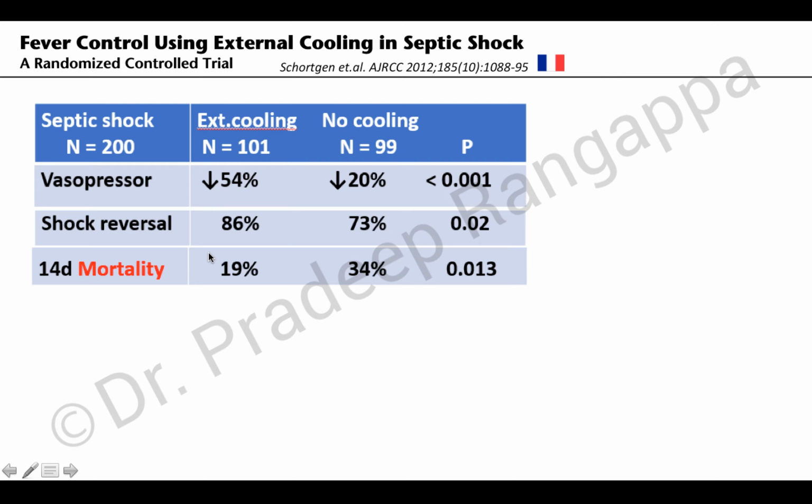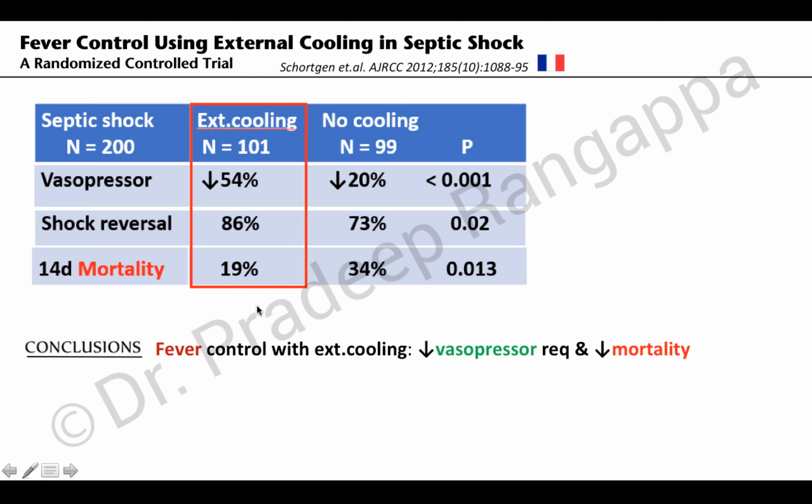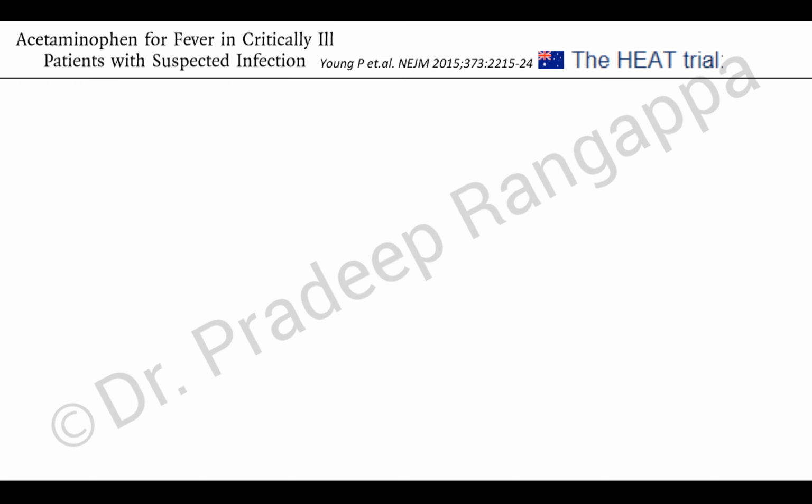And 14-day mortality also was significantly less in the patient group where external cooling was done to reduce the fever, and that was statistically significant. So the conclusion from this study was, fever control with external cooling reduces the vasopressor requirement and reduces the mortality. So basically it says, if someone has a fever, you do external cooling, it had a much favorable benefit. So you could consider external cooling as one of the means to reduce your vasopressor and maybe reduce the mortality.